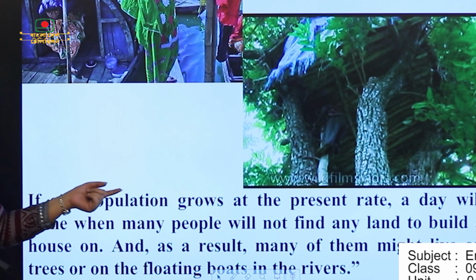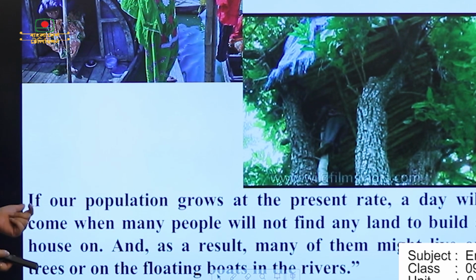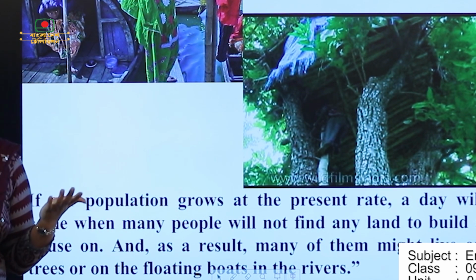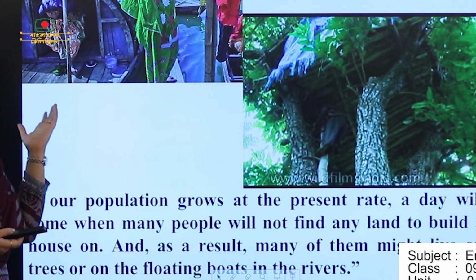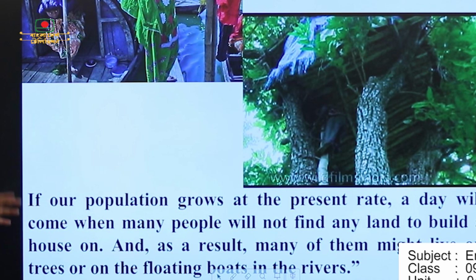If our population grows at the present rate, a day will come when many people will not find any land to build a house on, and as a result, many of them might live on trees or the floating boards in the river. When people will not find any place, where will they live? They will live on trees or in boats, okay, floating boats.